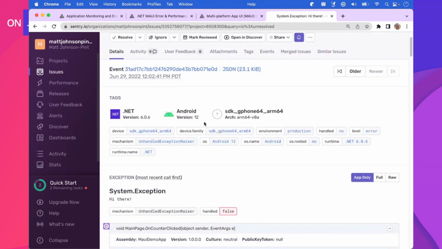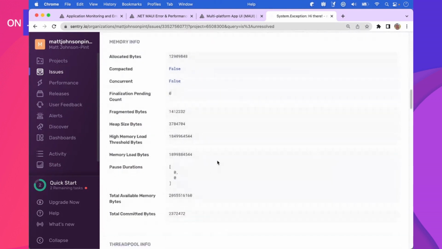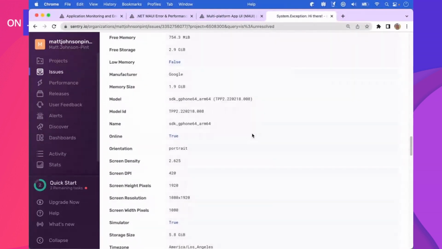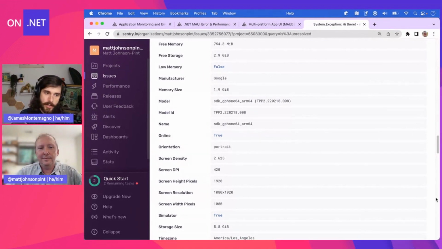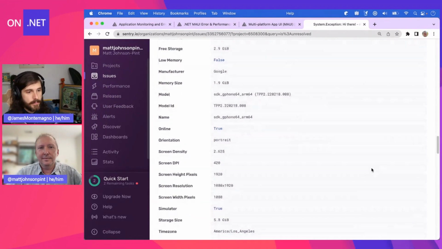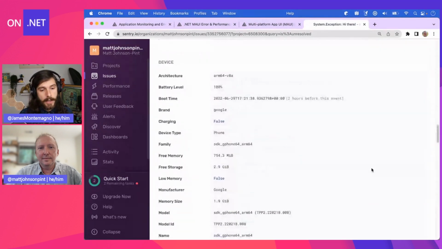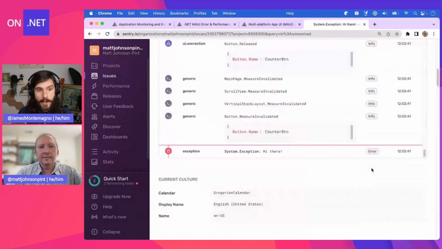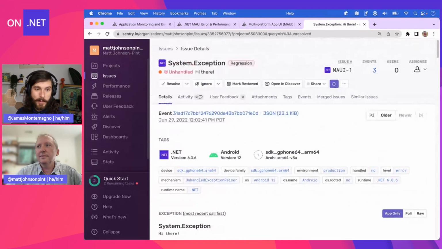And here I can see it's from Android. Again, I get all the same information. I get all the same device information, what model phone it was, everything. That's awesome. I think that, especially on Android, there's such a diversity of different devices out there that the same line of code could work on your Huawei device, but may not work on your Pixel device, or vice versa. You know what I mean?